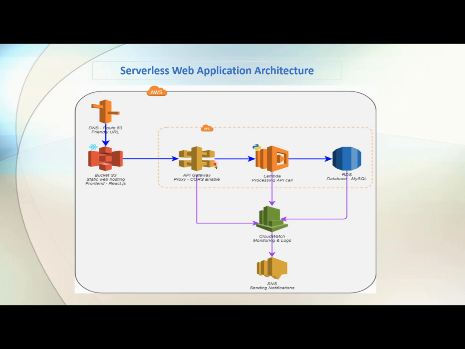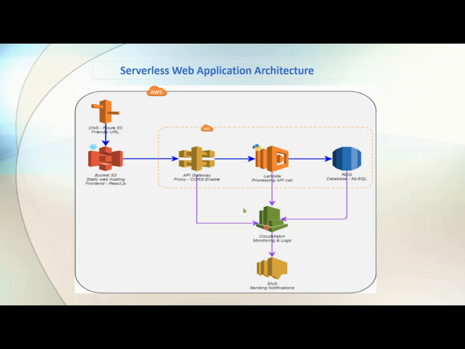Suppose some API call came, but AWS API Gateway is not happy with the credential or token it is getting while asking for access. Then it can log that information in CloudWatch, and it can also raise an alarm. That alarm can go to SNS, and SNS can send an email notification. Basically, it can send notifications to multiple users, or it can go to SQS, or maybe some other system. So CloudWatch is going to store, monitor, and raise an alarm for your application.